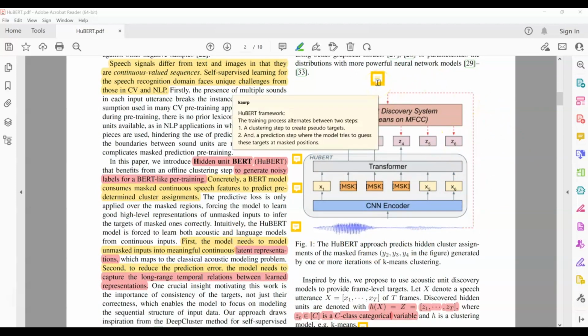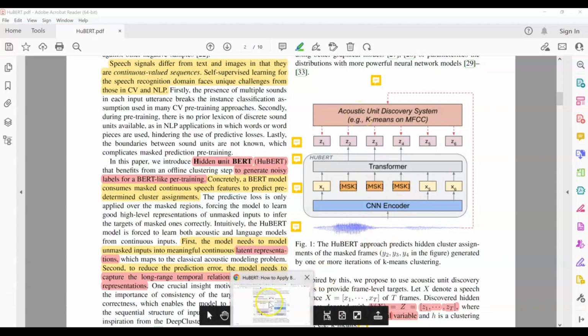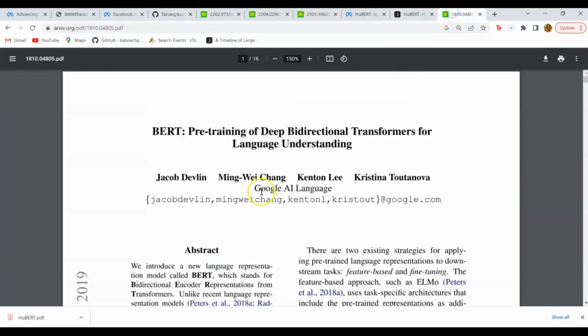This entire framework is actually composed of two steps. The first step is to create targets, and then the second step is for the model to predict the targets for the masked input. Now, why is this important? Why do we need these two steps? For that, let's go back to the BERT model again.